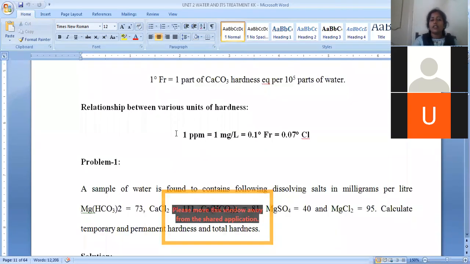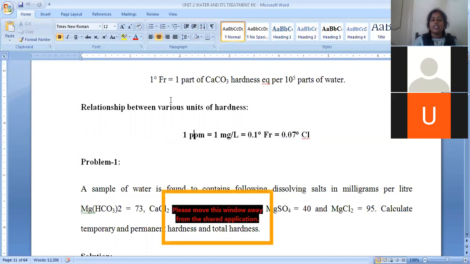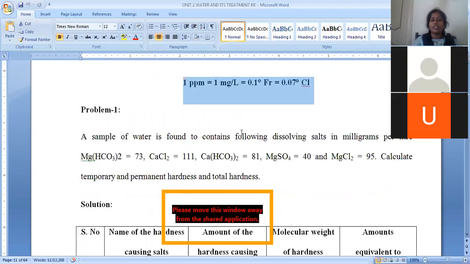Now let us see the entire relation between all kinds of units. 1 part per million is exactly equal to 1 milligram per liter. 1 milligram per liter is equal to 1 degree of French. 1 degree of French is equal to 0.07 degree of Clark. This is about the entire representation of interrelation between all kinds of units. Now let us see